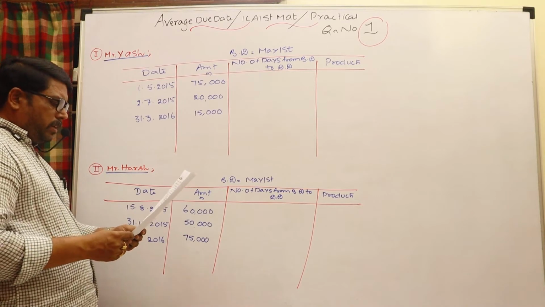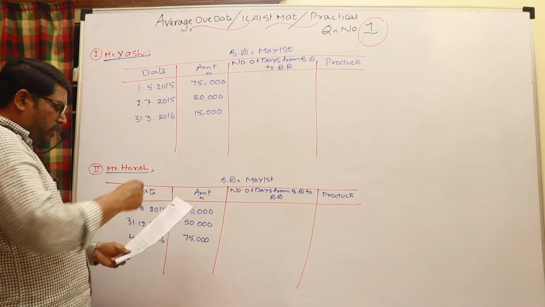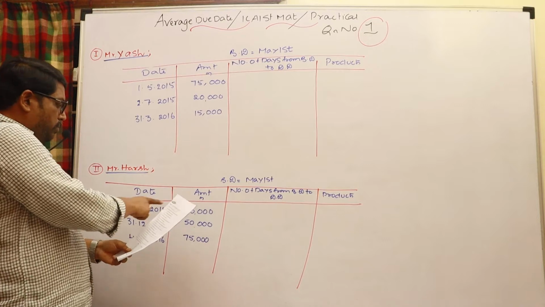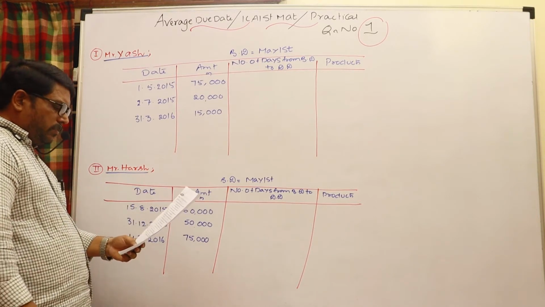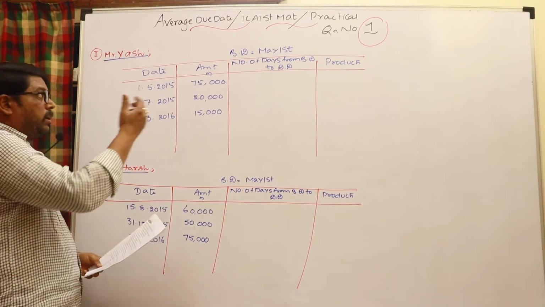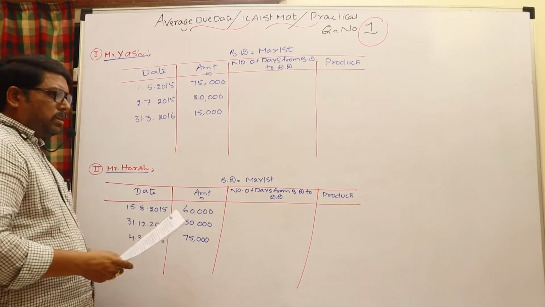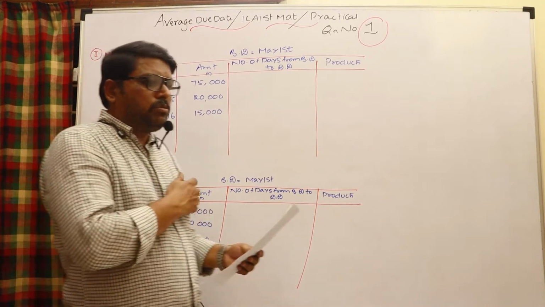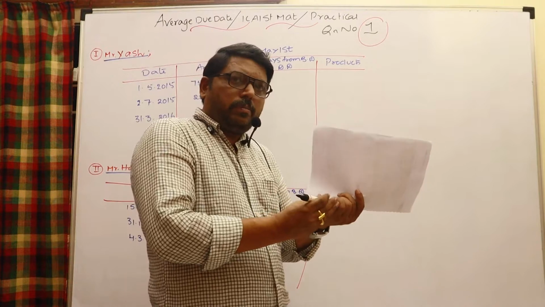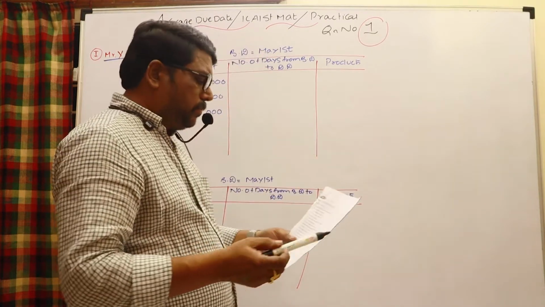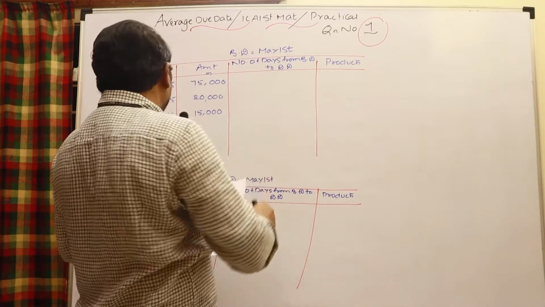Three drawings by him: 15th August 2015, 60,000; 31st December 2015, 50,000; 4th March 2016, 75,000. Three drawings by Yash, three drawings by Harsh. You have to calculate the average due date separately, and interest also separately. These are drawn by the partners from the firm.